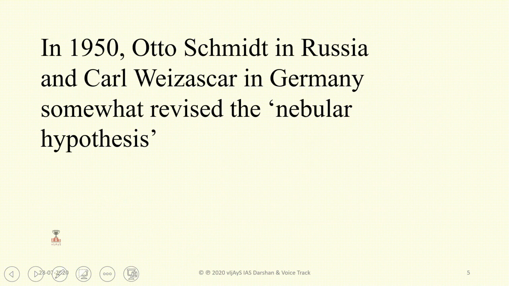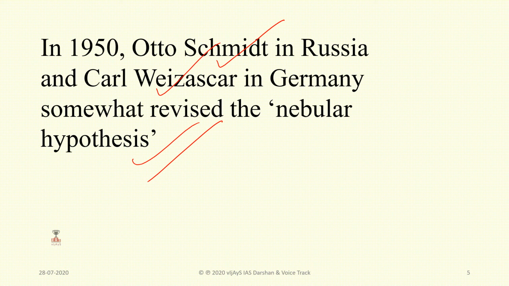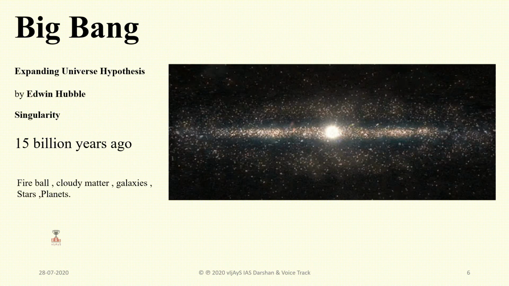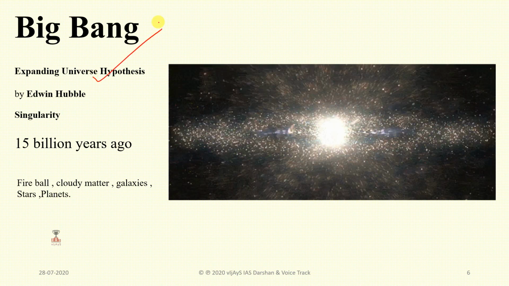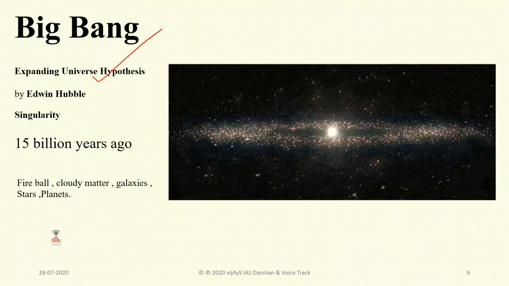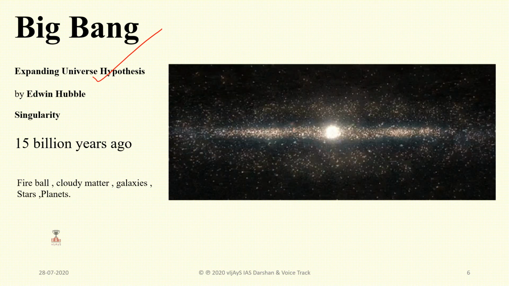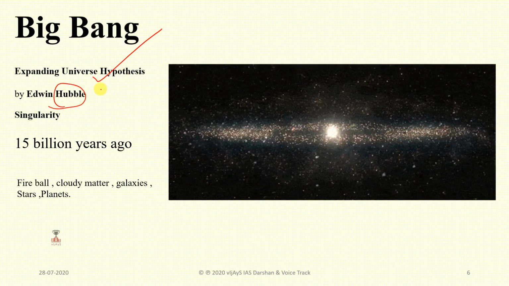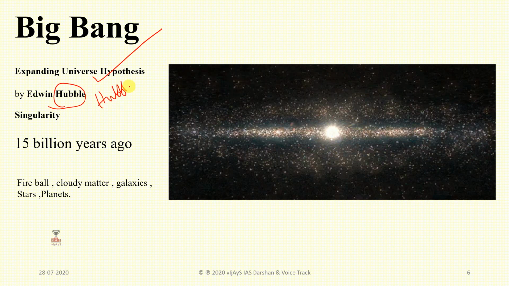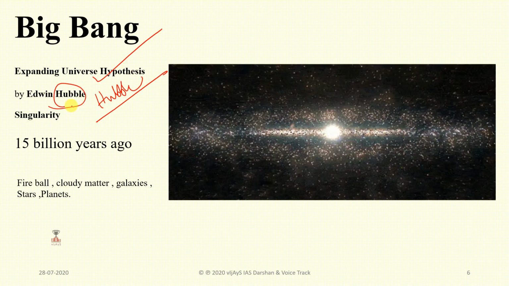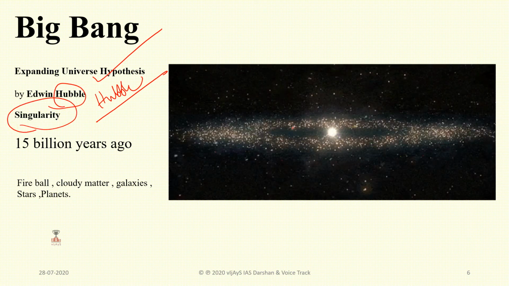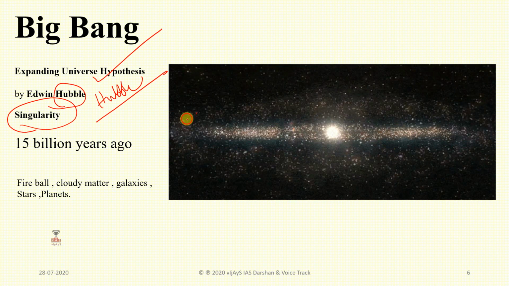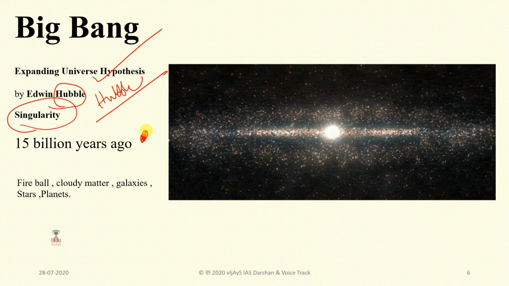Later one more theory has come. As I said, Otto Schmidt in Russia and Karl Weizsacker in Germany revised the nebular hypothesis again. Then they gave the Big Bang theory. This is otherwise called the expansion or expanding universe theory, or expanding universe hypothesis, and this was given by Edwin Hubble. We might have already seen the Hubble telescope. This theory talks about the singularity. What does singularity mean here? Everything in the universe emerged from a single point, known as a singularity.